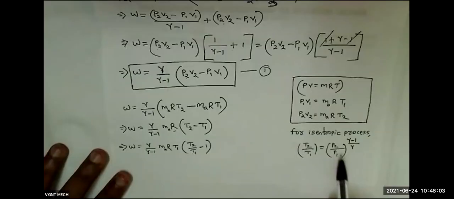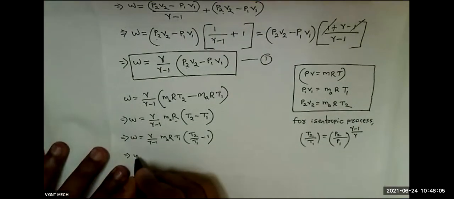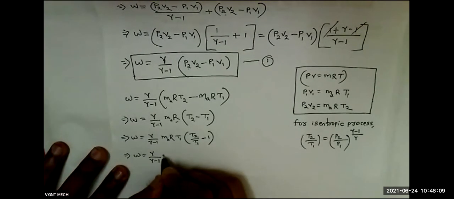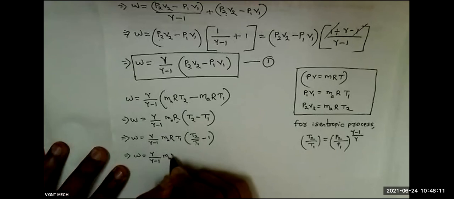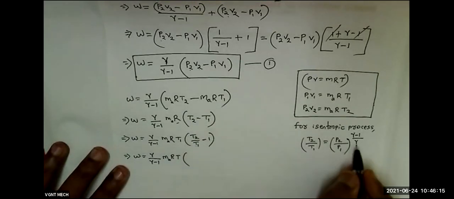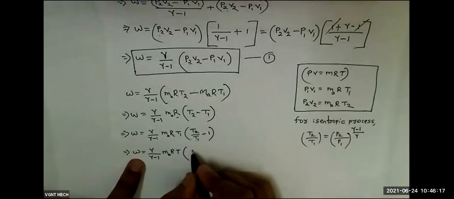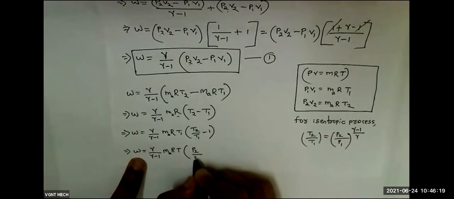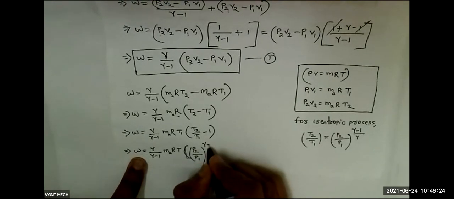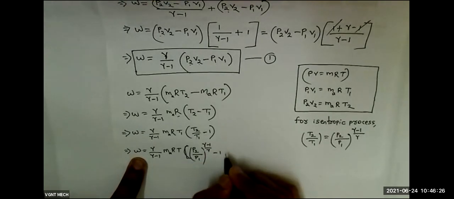So in place of T2 by T1, we can write this. That implies work done equal to gamma divided by gamma minus 1 mass of air RT1. In place of T2 by T1, we will write P2 by P1 whole to the power gamma minus 1 by gamma, minus 1.